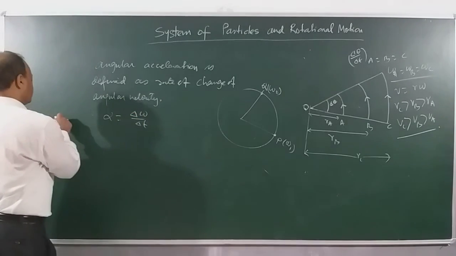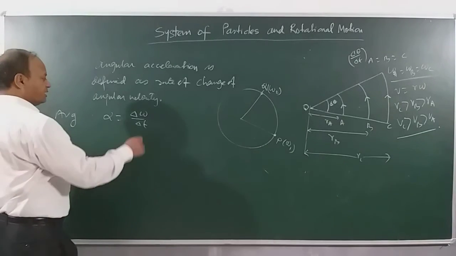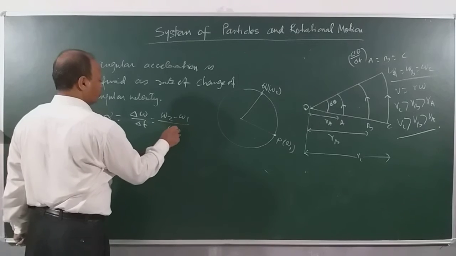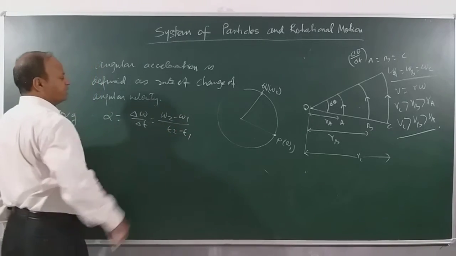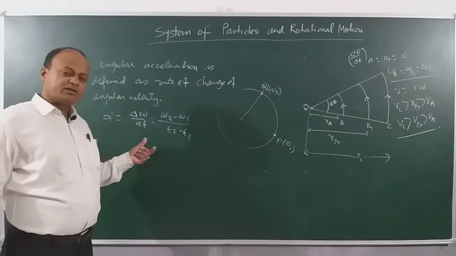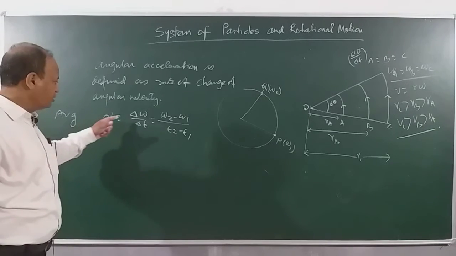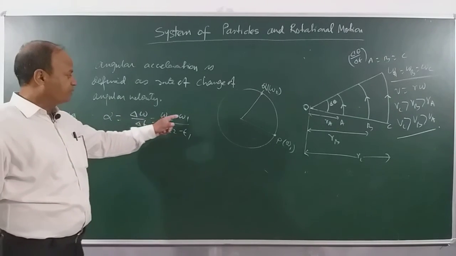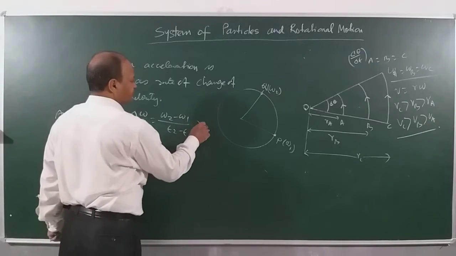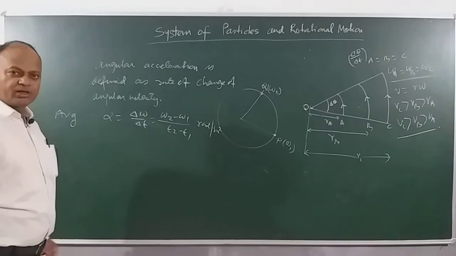And that's actually average angular acceleration, and its value can also be written as omega 2 minus omega 1 divided by t2 minus t1. So you can see that these quantities are basically same as you did in case of linear motion. If it was linear acceleration I will be writing a is equal to delta v by delta t or v2 minus v1 divided by t2 minus t1, right? And what will be its unit? Radian per second square. Clear?